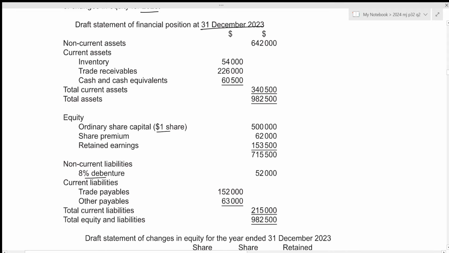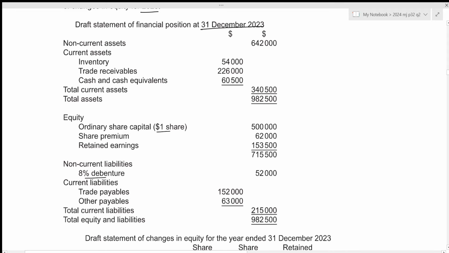So we've already calculated the correct value of the inventory to be 39,050, which is to be included within the statement of financial position. And we've also concluded that the inventory value is overstated by 14,090, which is to be adjusted to the profit for the year. Let's write it down.